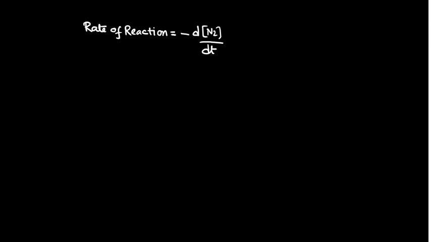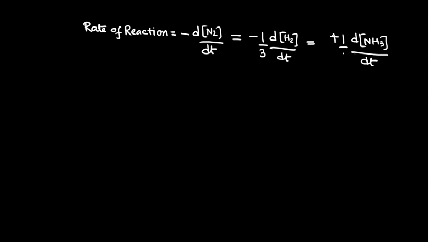Rate can be specified in terms of the change with any one of the reactants or any one of the products. So first we are specifying it in terms of N2. Now in terms of H2, it is minus dH2 by dt. Now here, what is the coefficient of H2? It is 3. So we need to make a reciprocal of that and keep it in the product form like this. Now what about ammonia? Ammonia is plus dNH3 by dt. What's the coefficient of NH3? It is 2. So it is 1 by 2 in the reciprocal form. So this is the rate of a reaction.